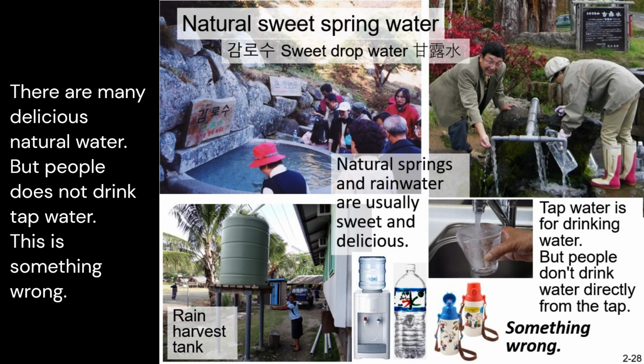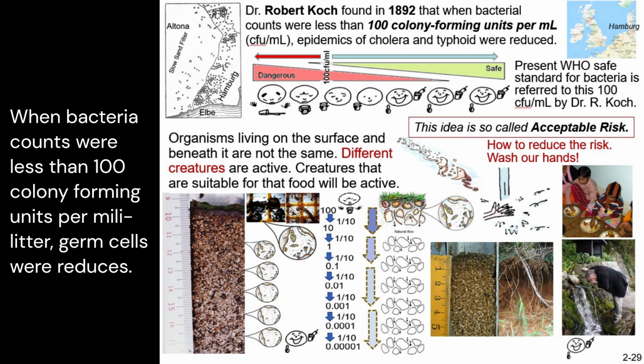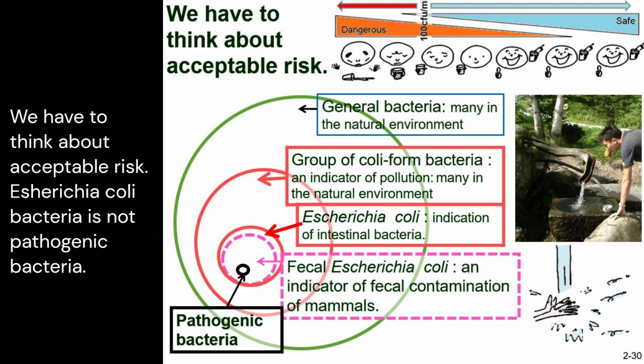There are many delicious natural waters. But people do not drink tap water. This is something wrong. When bacteria counts were less than 100 colony forming units per milliliter, germ cells were reduced. We have to think about acceptable risk.